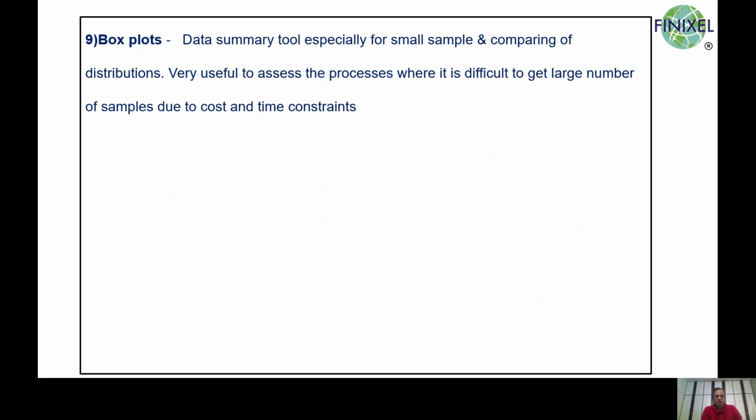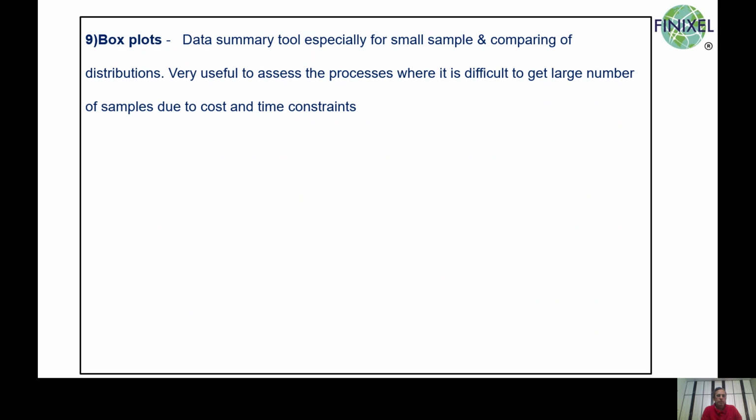In industry, there will be occasions where it will be difficult to get more number of samples. We have to assess the performance based on sample. For example, we have made a new heat treatment process wherein shafts are heat treated and we want to assess the tensile strength after the improvement.